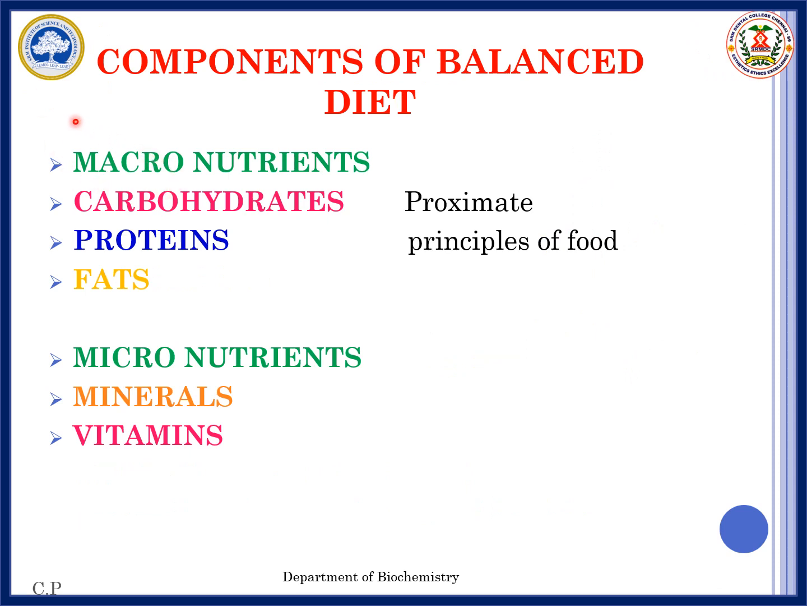Next, we'll see what are the various components of the balanced diet. They are macronutrients and micronutrients. The macronutrients are carbohydrates, proteins, and fats, which are the proximate principles of food. That means they yield energy. The micronutrients are the accessory food factors. They are minerals and vitamins which we require in small amounts.